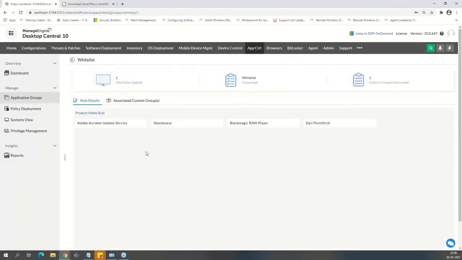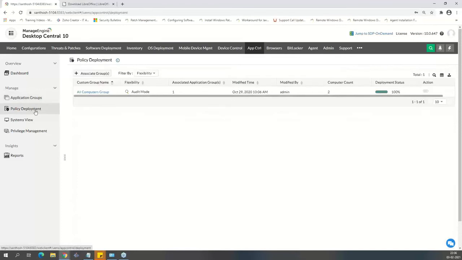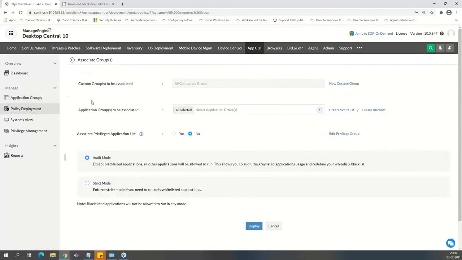In the whitelist, I have added Adobe Service, Shockwave, and a player and a Delmo 0.6. So all these have been added to the group. Now, if I go into the policy deployment, let me show you. I created a policy at the application group, whitelist or blacklist. I created it. Now I'm going to associate that with the groups that I have.